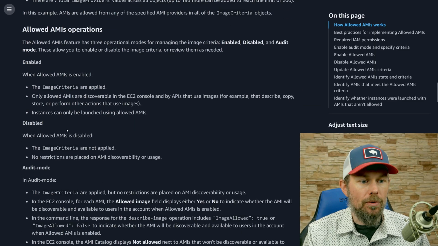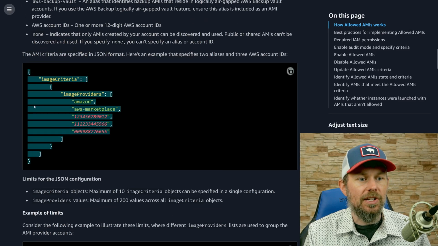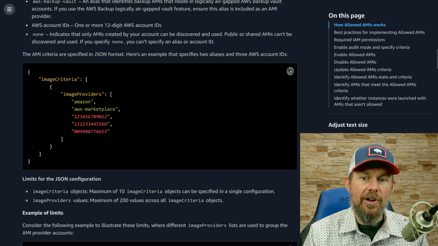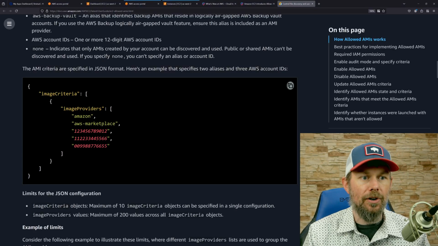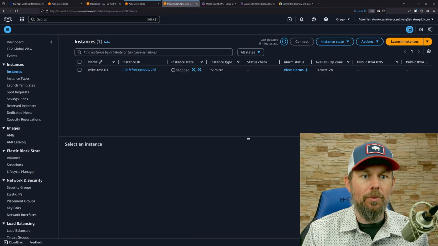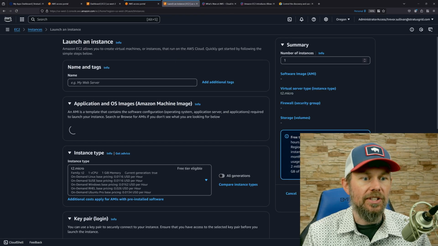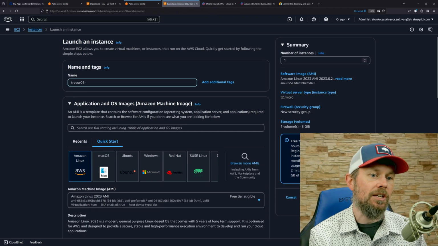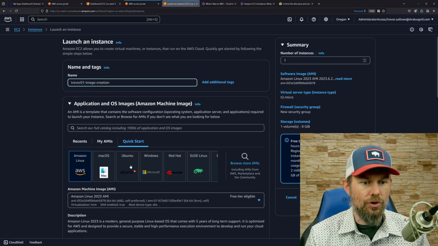All right, so let's talk about how to actually configure this. I'm just going to copy this little JSON policy blob right here. We're going to customize it inside of the console, but let's go ahead and actually enable this feature inside of one of our accounts. And before we actually do that, what we're going to do is build an image first. So let's go ahead and launch a new instance here. And if you already know how to do this, you can go ahead and skip ahead a little bit, but we're just going to call this Trevor01 image creation.